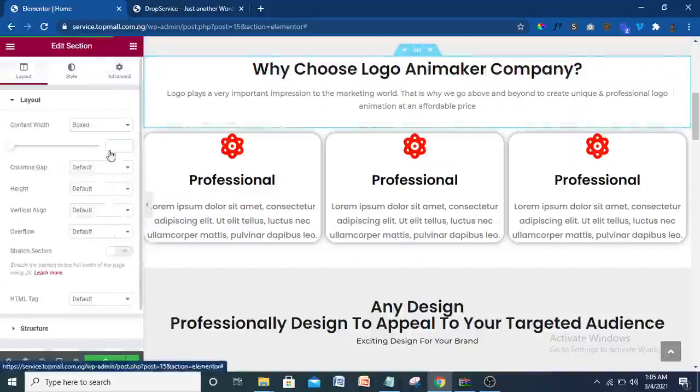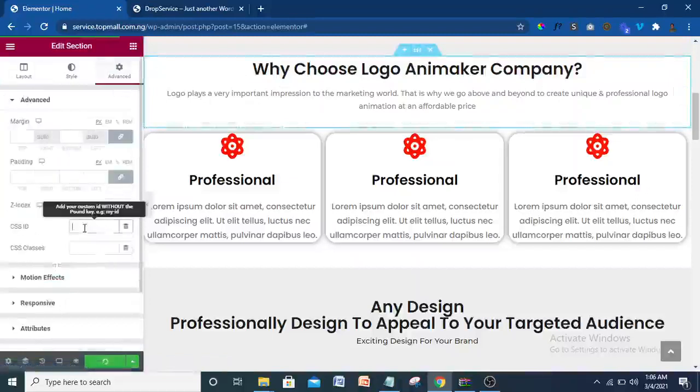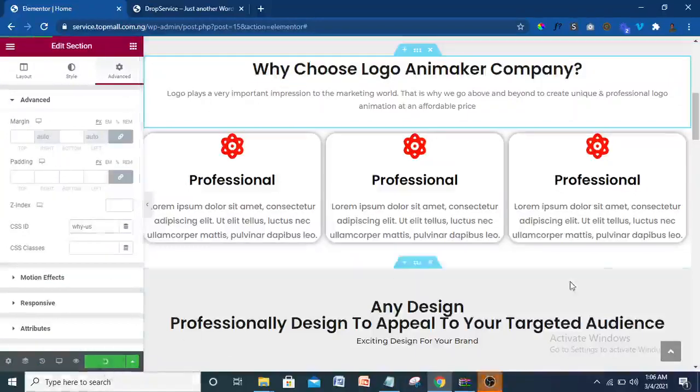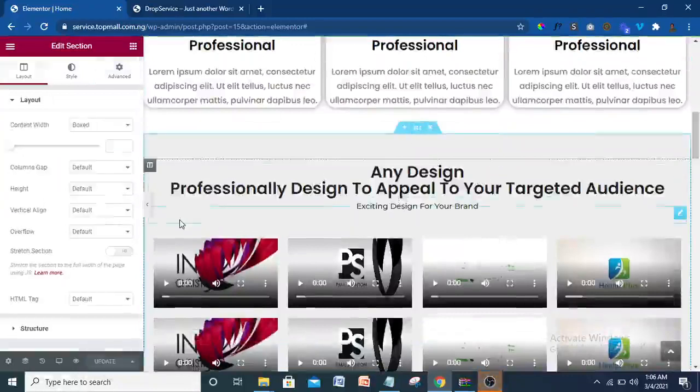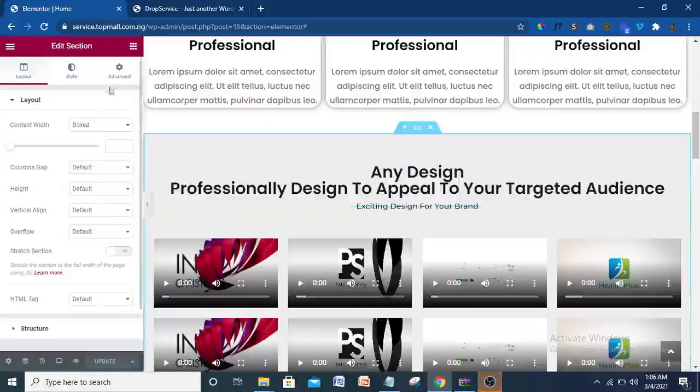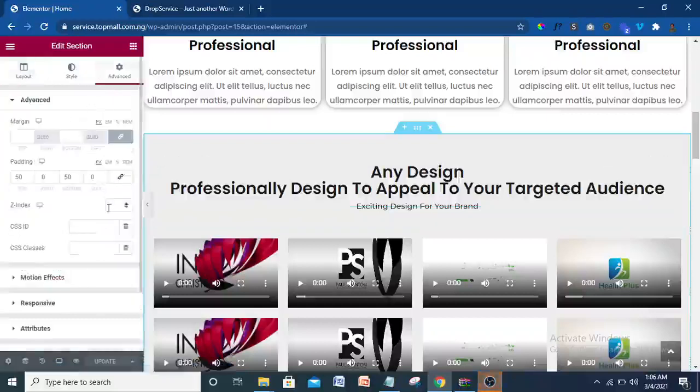Come to advanced. I'm just going to call this one why-us, Y, then dash, us, something like that. Update it. So I'm just going to come to this one too, and let me call this one services. Let's leave that at services.